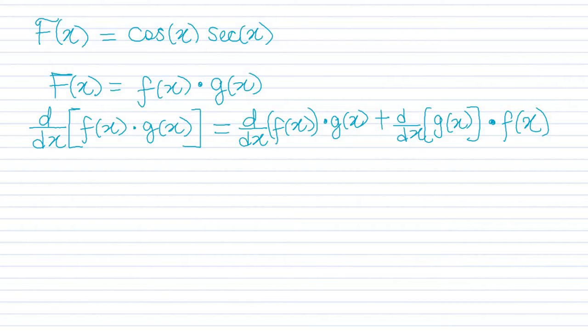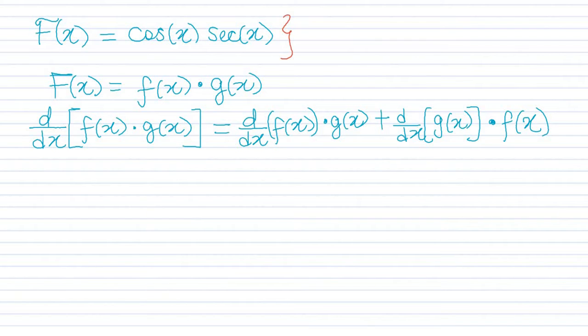Today we're going to be continuing this series on how to solve trigonometric functions using product rule. And in this particular video, we're going to be differentiating cosine x multiplied by secant x. So as you can see from the thumbnail and the title of the video, we're going to be applying product